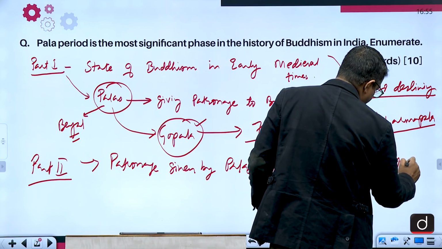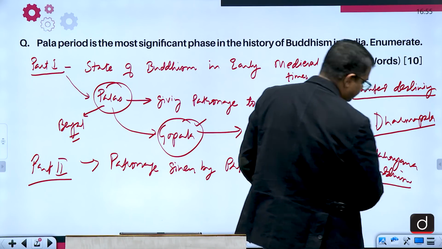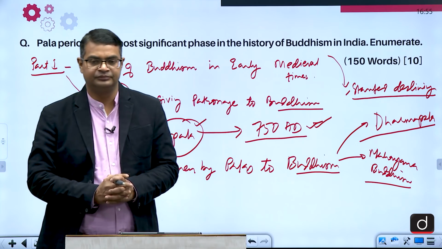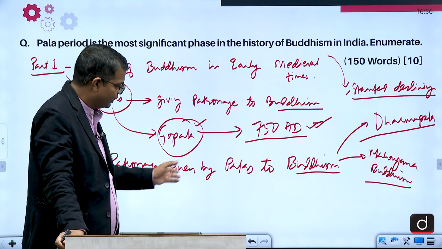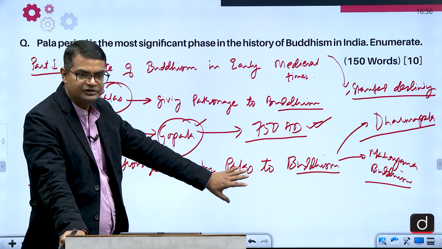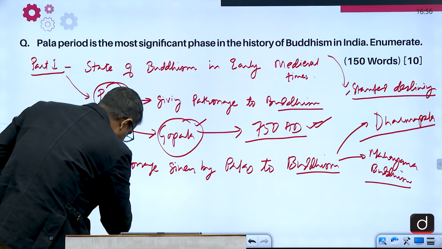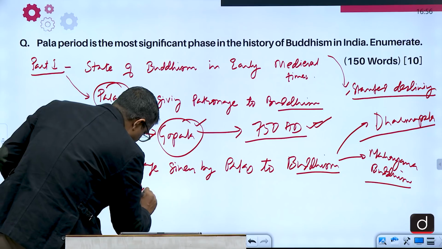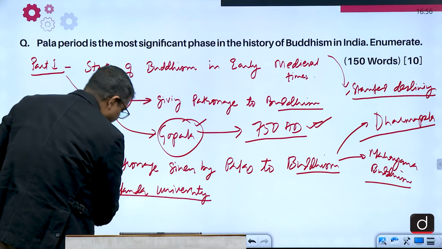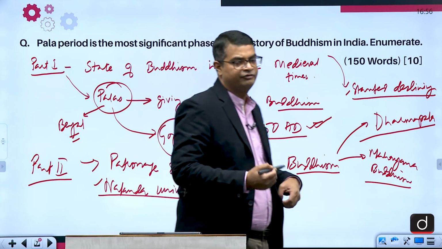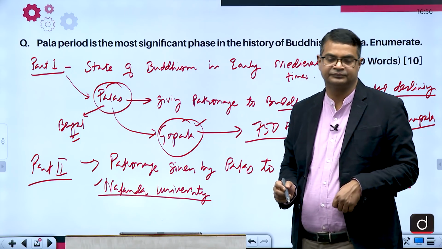Mahayana Buddhism is the one in which Buddha is considered as God and his image is worshipped. This Mahayana Buddhism developed in the post-Maurya period. So you have to write here how they started giving patronage, how Dharmpal revived Nalanda University, and Nalanda University became the Mecca of scholars from Southeast Asia and Tibet.